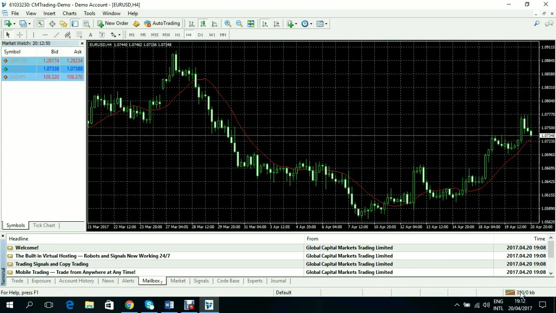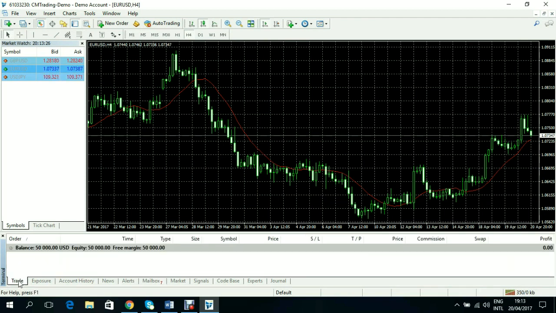This is where you will be able to see that your account is logged onto the system, and this is the data that you are actually using. This system is well equipped. All right, then the next thing you need to do is to make sure that here, please look at the cursor here, Trade. Your account is always on Trade, because that is where you will see your balance, your equity, free margin, and all that. And this is where you see all your trades.